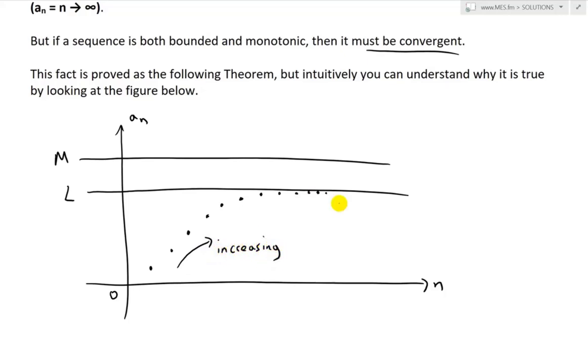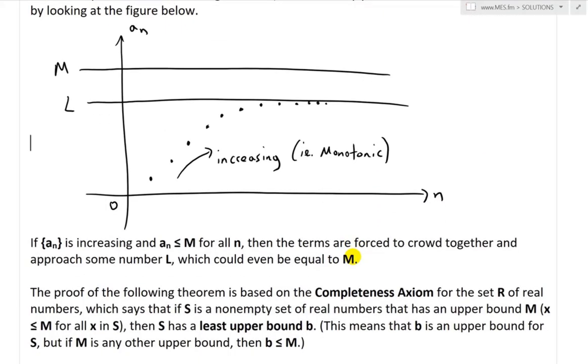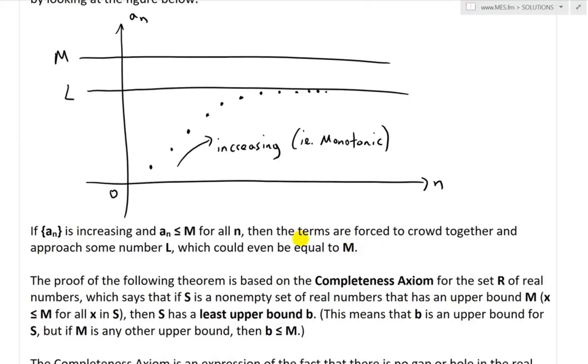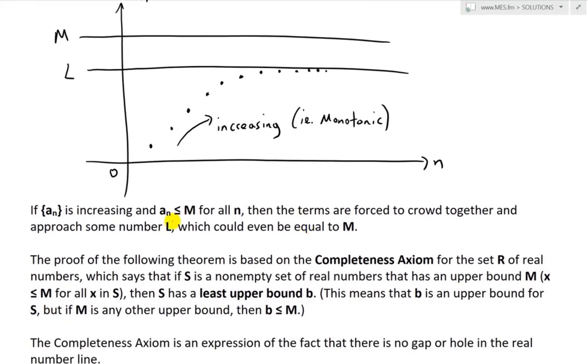And it has a limit, because it's bounded, i.e. monotonic. So if it's increasing or decreasing, it's monotonic, or one way moving. Yes, this was a very good intuitive illustration. So basically, if a_n is increasing and a_n is less than or equal to M for all n, so it's bounded above, then the terms are forced to crowd together and approach some number L, which could even equal M. So it's always increasing, but it's still approaching the limit.